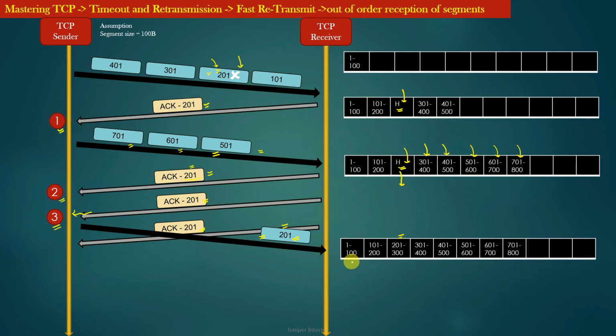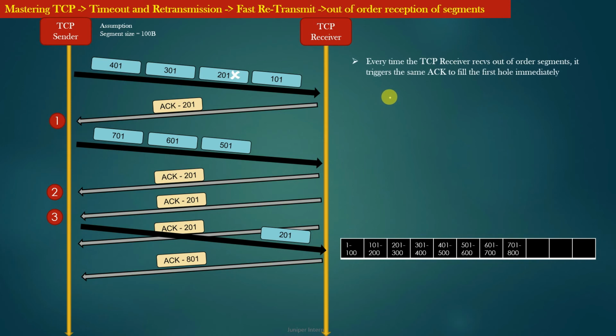Now at this point of time, there is no more hole in the TCP receiving buffer, and therefore the TCP receiver can now generate an ACK to demand fresh new data segments from the TCP sender. So such an ACK is an ACK with acknowledgement number 801, right? Because the TCP receiver needs the byte with sequence number 801 and onwards. So you can see in this example, the data segment 201 is retransmitted not because of expiry of any retransmission timer, but rather because of reception of 3 consecutive duplicate acknowledgements.